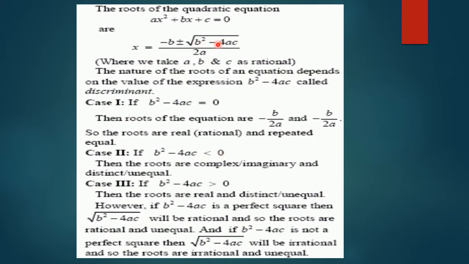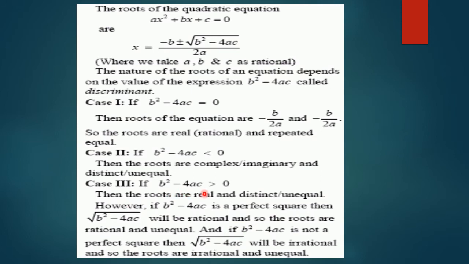So under root of a negative number will become a complex number. So if b square minus 4ac is less than 0, then the roots are complex or imaginary, and these roots occur in pairs, one with a positive sign and the other with a negative sign, and these will be distinct, unequal, two different roots. The third case is very important.